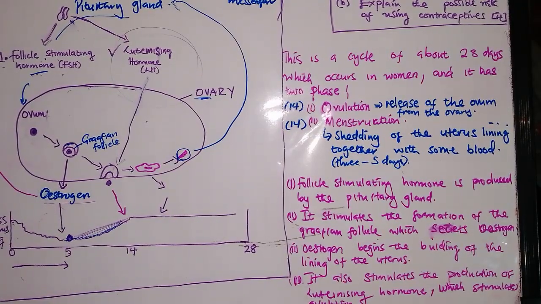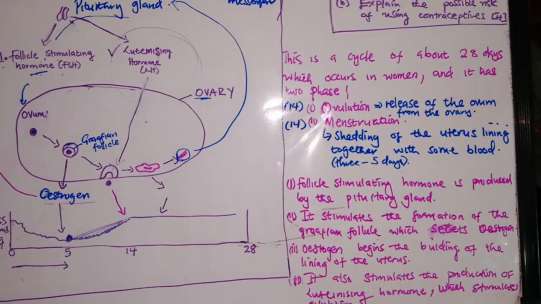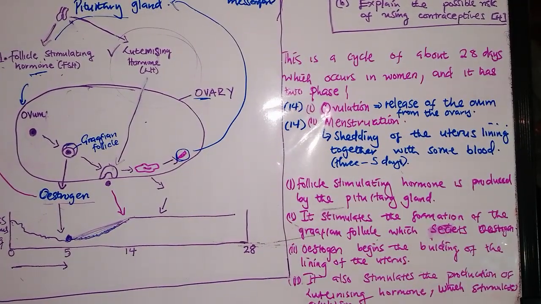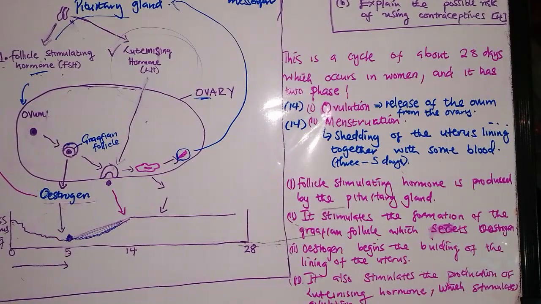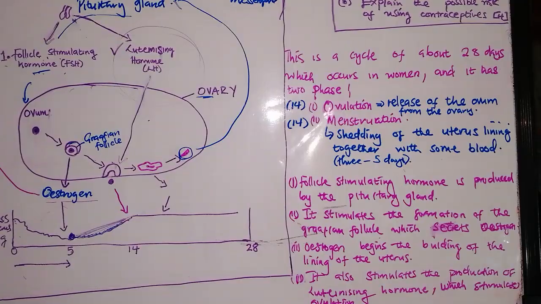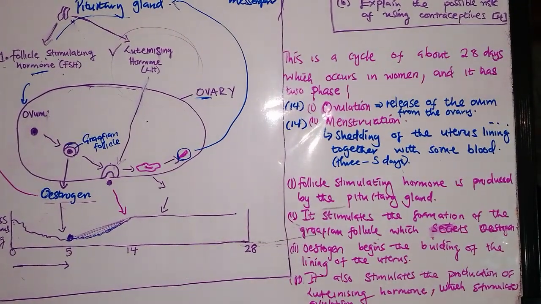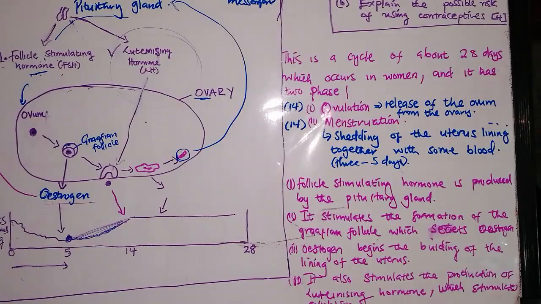Once oestrogen is produced, it begins the building of the lining of the uterus. This will also stop now what? The production of the follicle stimulating hormone, because oestrogen is produced. No need of producing it again. And it also stimulates the secretion of luteinizing hormone, which begins ovulation.